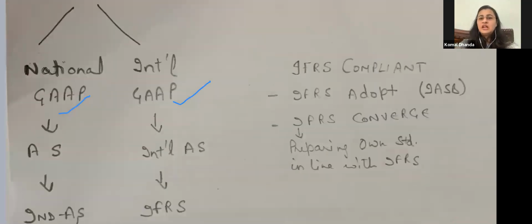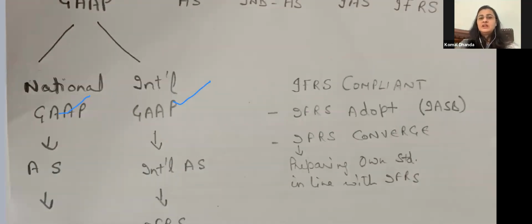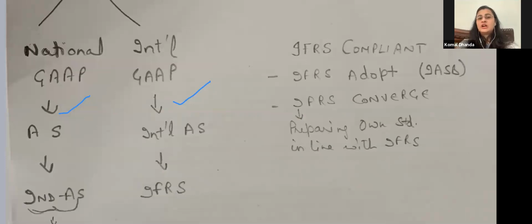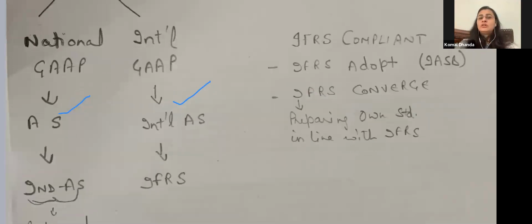So national GAAP is there, international GAAP is there. One maintains your domestic accounting standards and the other maintains your international accounting standards. See, the Indian accounting standard is a national GAAP. If you have heard of US GAAP, it is also a national GAAP. The US maintains its own GAAP, but international accounting standards are maintained by the UK and all the European countries.